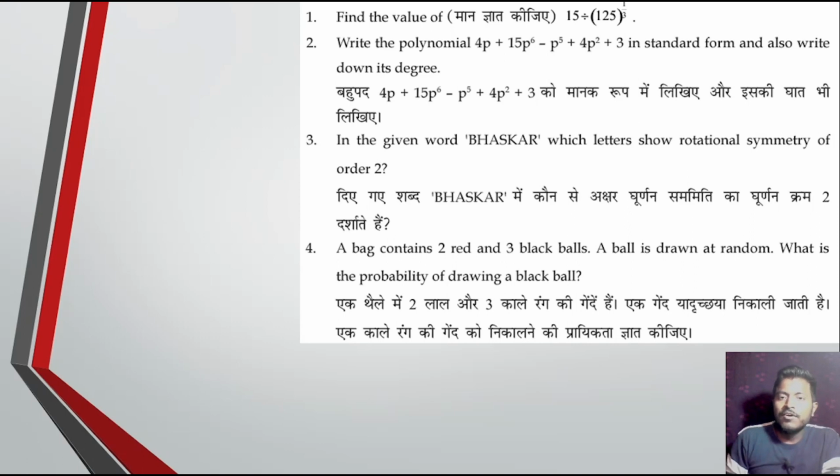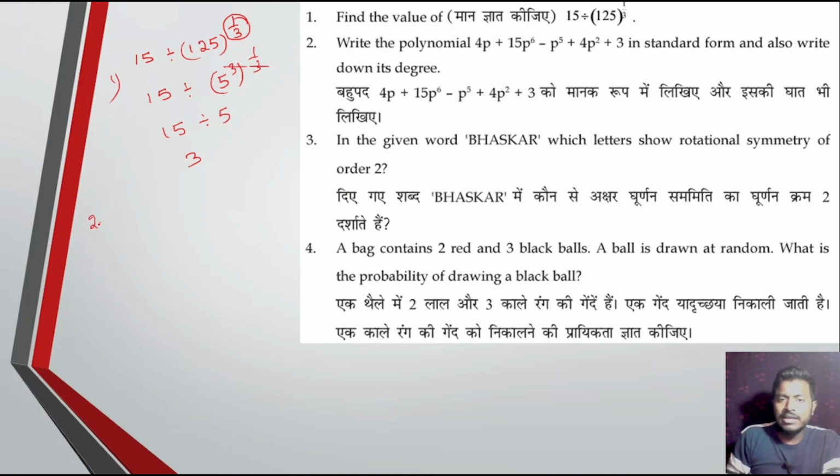Question 1. Find the value of 15 divided by 125 to the power 1 by 3. We know that when the power is a rational number, then we solve by this method, like 5 to the power 3 to the power 1 by 3. Now 3 cancels. So 15 divided by 5, equal to 3. Clear?